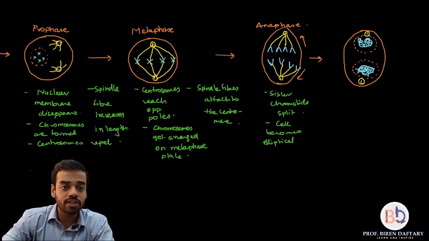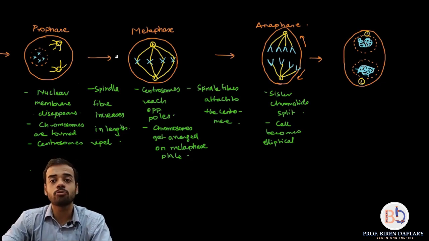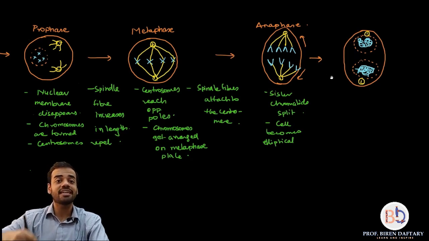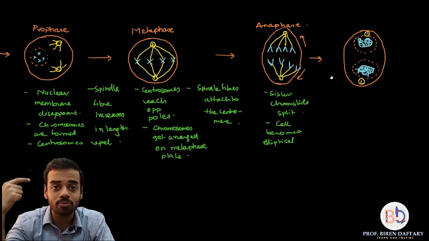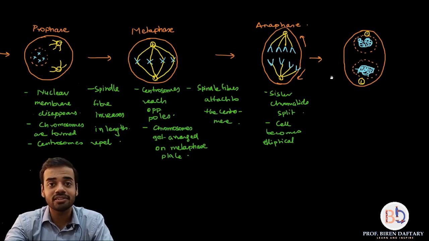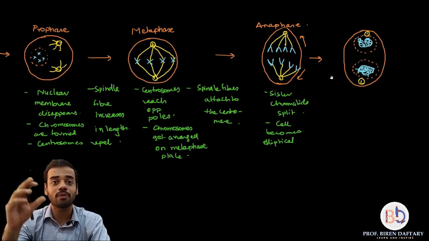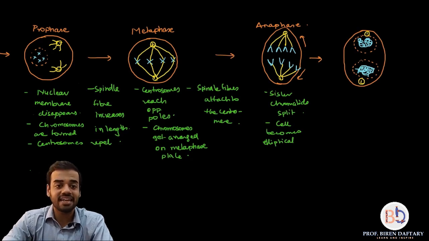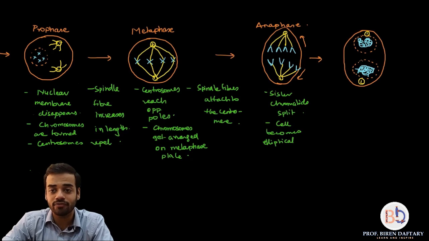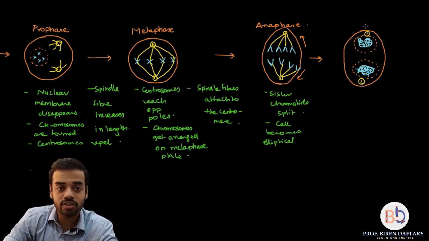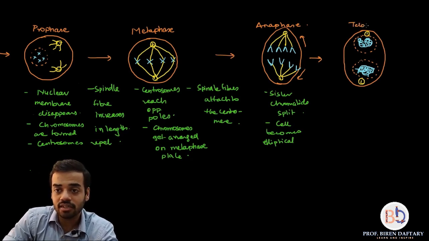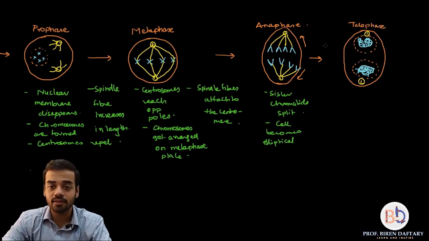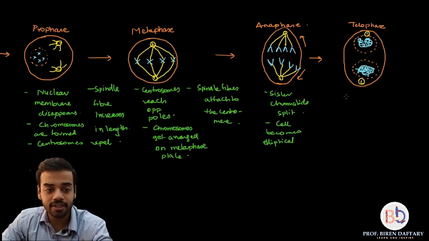Chromatin over here coils into chromosome, chromosomes uncoil into chromatin, because the next step after mitosis is going to be interphase, and in interphase genetic material is in the form of chromatin. So do you understand? Now chromatin is back, and that ends your telophase. And let me write it down over here. So this is telophase. Is this clear?